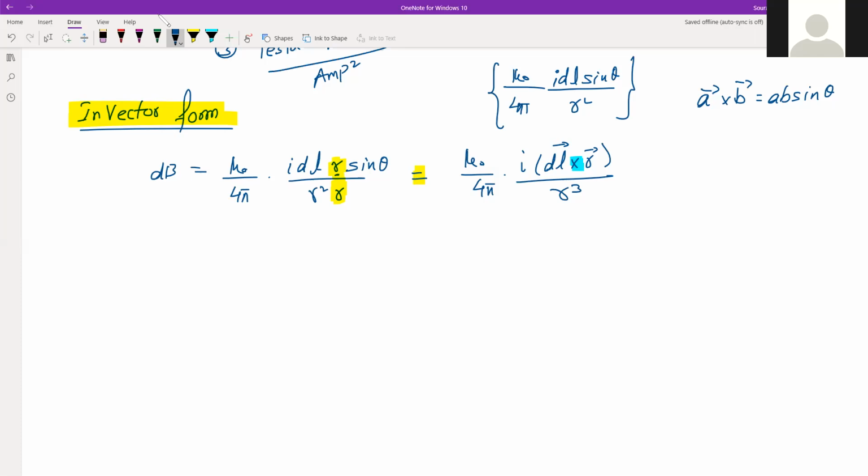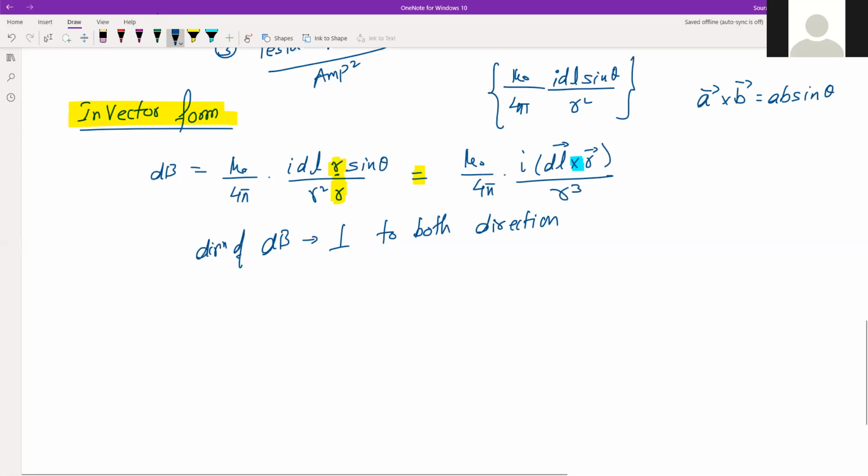Right? So this is in the vector form, and direction of dB is perpendicular to both dl and r. Here in the cross product we have dl and r, so it will be perpendicular to both dl and r.